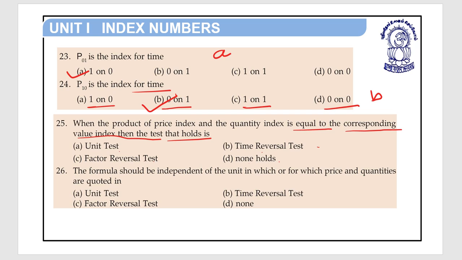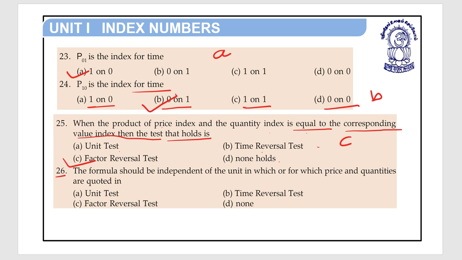So here, when the product of price index and the quantity index is equal to the corresponding value index, then the test that holds is factor reversal test. Question number 25, option C is the right answer.